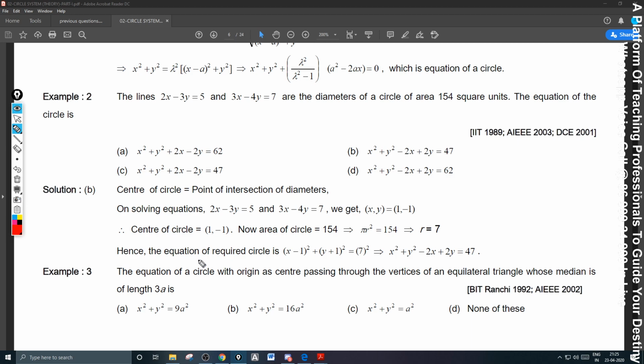The equation of a circle with origin as center passing through the vertices of an equilateral triangle whose median is of length 3a units. You can do that easily. Let me write the data. Circle with origin as center, center is 0, 0. And the circle is passing through the vertices of an equilateral triangle whose median is of length 3a units.